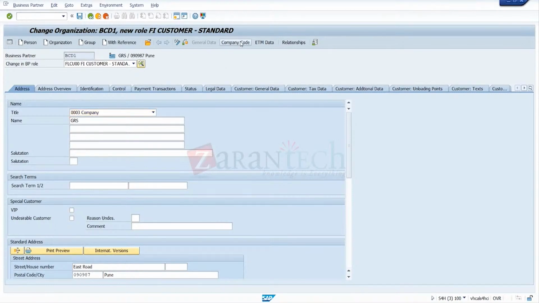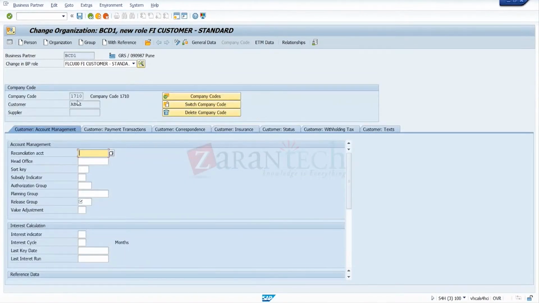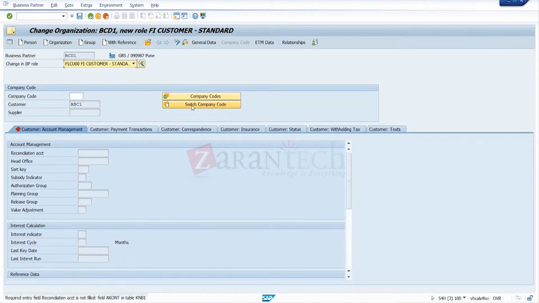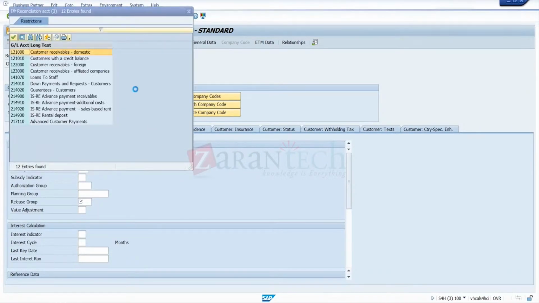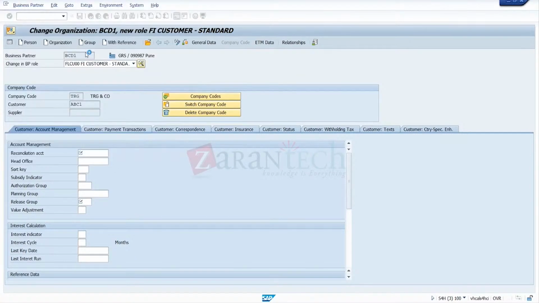In company code data, you have to switch and change to your company code, that is TRG. Then this is mandatory. Like in ECC, we have the reconciliation account. Same thing here also. So in common data, we can assign the reconciliation account here. That is account receivable, customer receivable, domestic. Like in the earlier ECC, we maintained the finance details in the company code data.